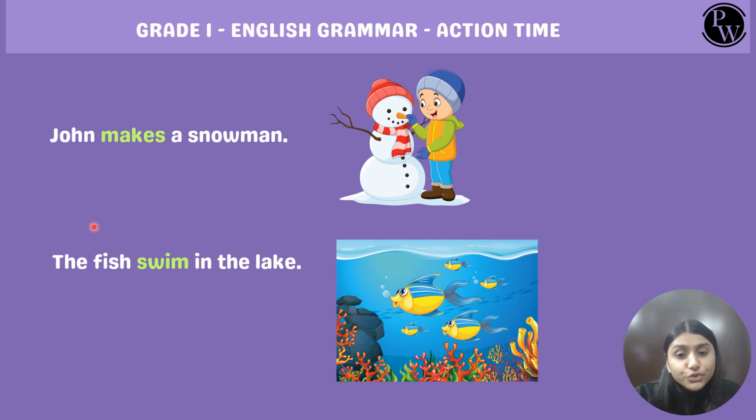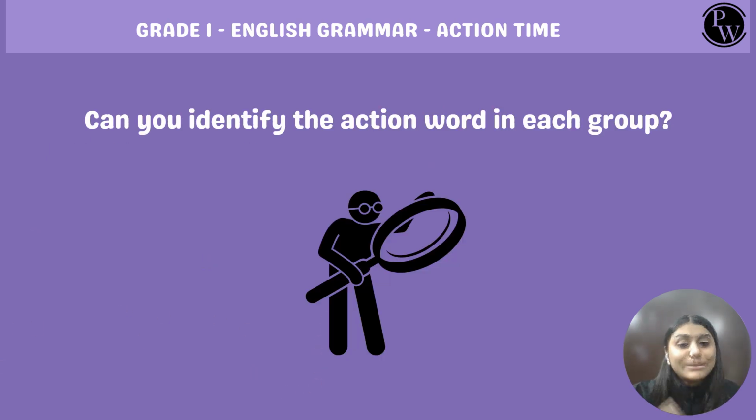Now in the next sentence. The fish swim in the lake. The fish swim. What do the fish do? They swim. So swim is our action word here. It tells us what the fish are doing in the lake. And what do the fish do? They swim. So swim is a verb here.